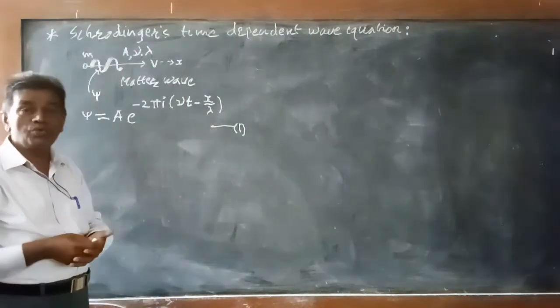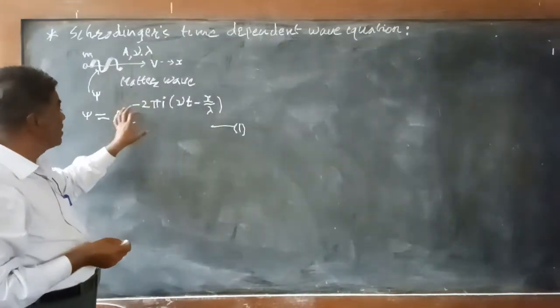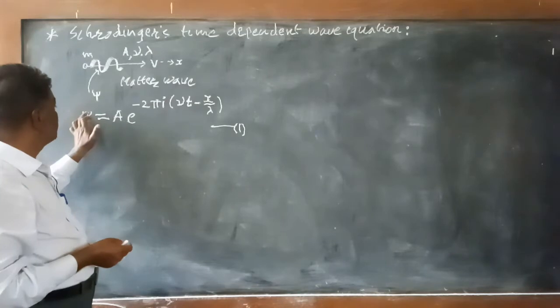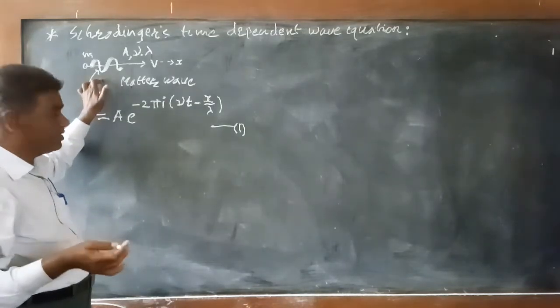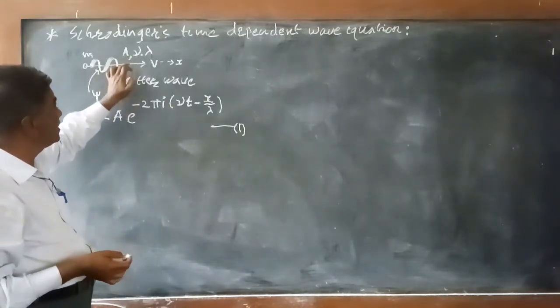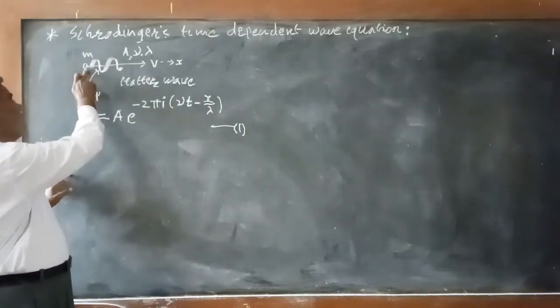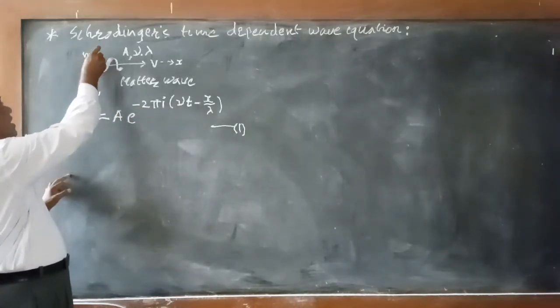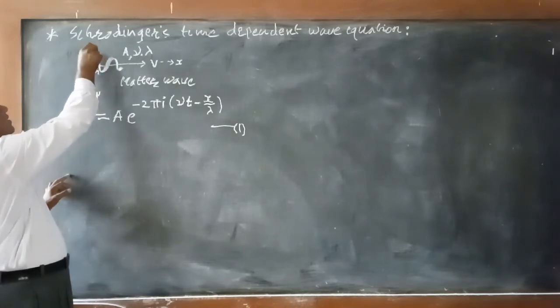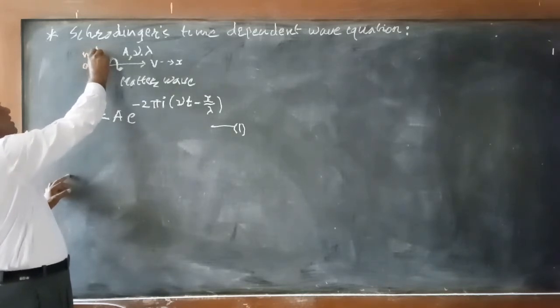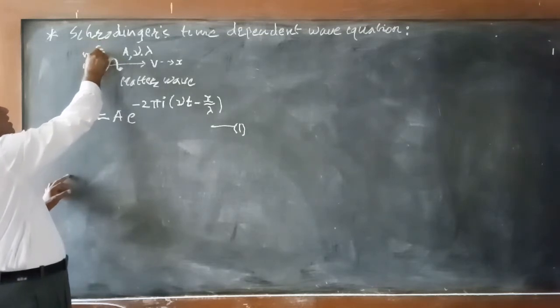Now we have to convert this equation, because this wave is not observable or measurable, in terms of the physical parameters of the particle. The physical parameters of the particle are the mass of the particle, the energy of the particle E, the momentum of the particle, and so on.